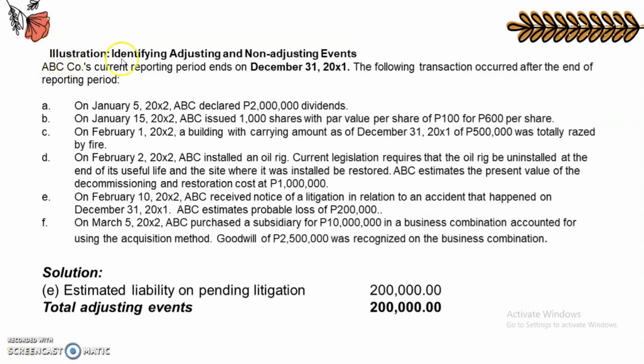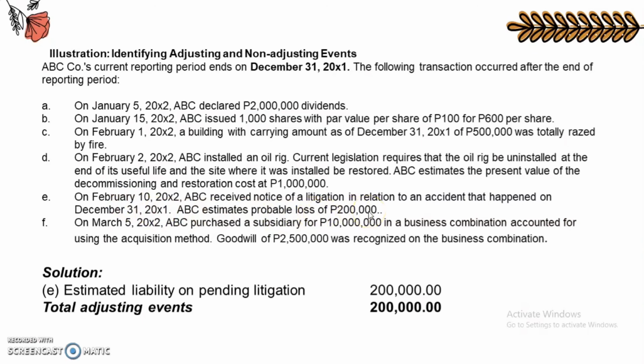Here is an illustration with regards to identifying adjusting and non-adjusting events. ABC Co's current reporting period ends on December 31, 20X1. The following transaction occurred after the end of the reporting period. Here are the transactions. Dito sa illustration na to, ang end ng reporting period ay December 31, 20X1 as mentioned sa problem. Sa mga given transactions, ang adjusting event ay ang letter E lang. Itong E. On February 10, 20X2, ABC received notice of a litigation in relation to an accident that happened on December 31, 20X1. ABC estimates probable loss of 200,000.